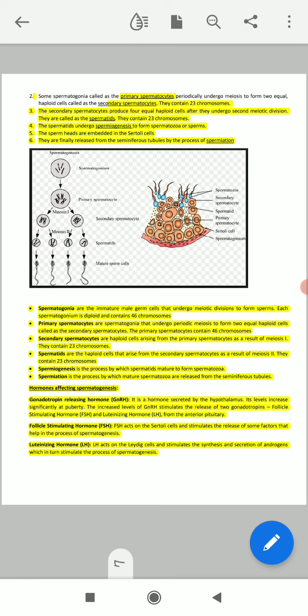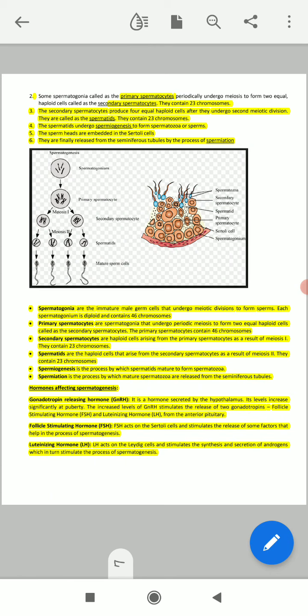But the secondary spermatocyte contains 23 chromosomes because it consists of the haploid number and undergoes meiotic division. The spermatids also consist of 23 chromosomes after the second meiotic division.